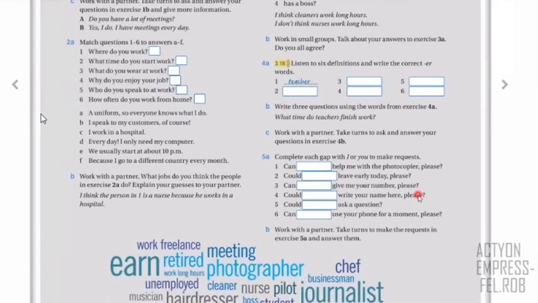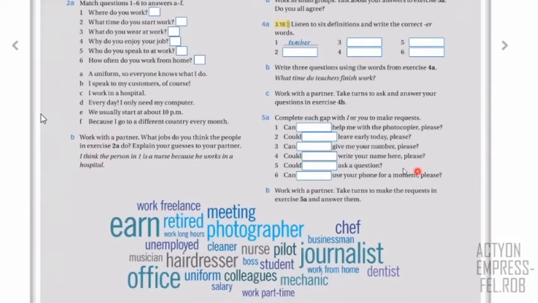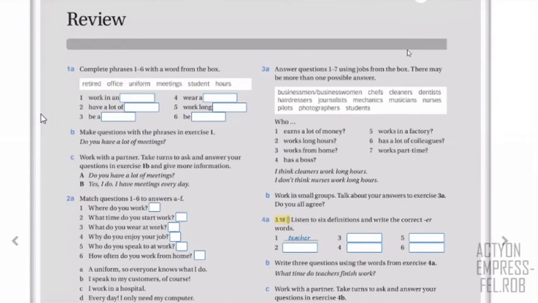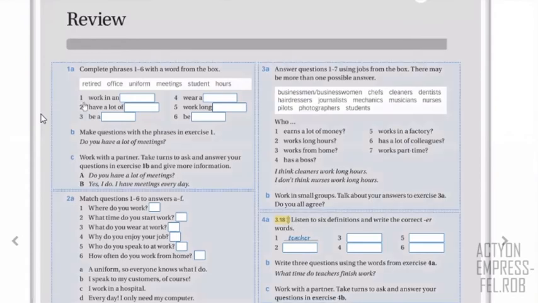And finally, we're going to remember about requests. So requests with can or could. How to ask for a favor, or when you ask permission, or when you ask for information, maybe, right? So these are the specific topics that we have practiced in this unit 3. So let's start with the first exercise, right? So look, exercise 1. This is what we have.